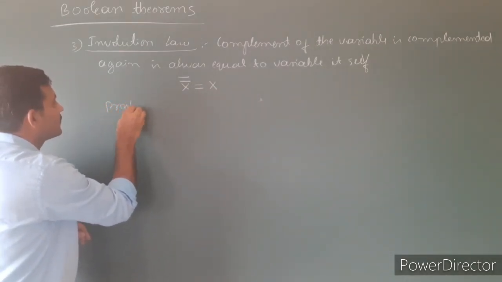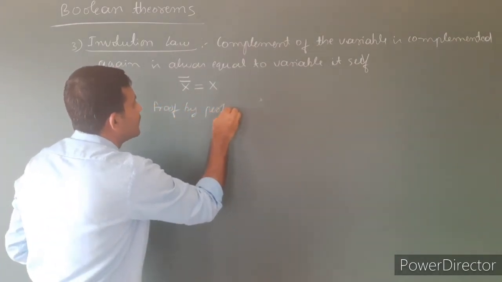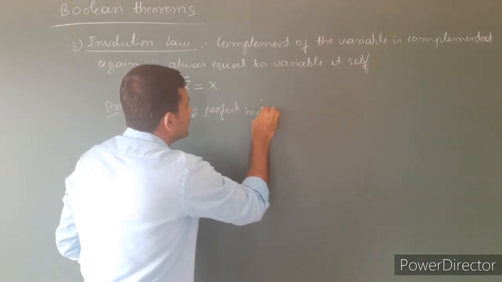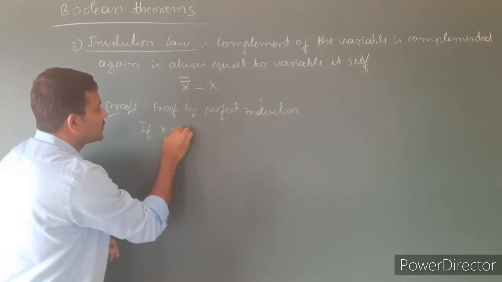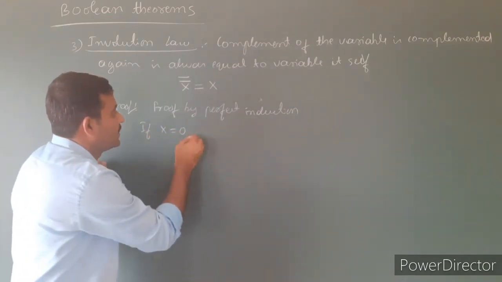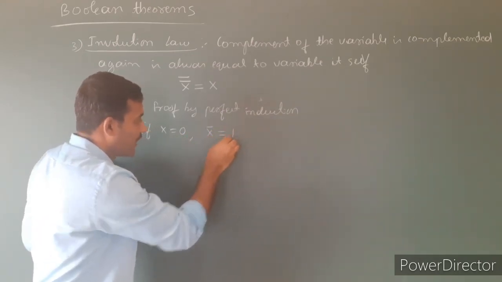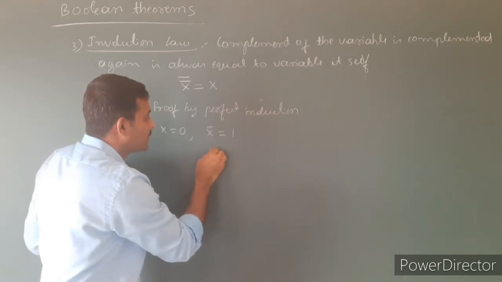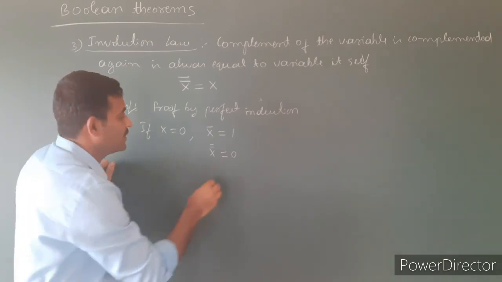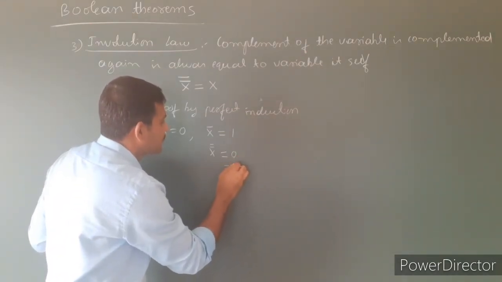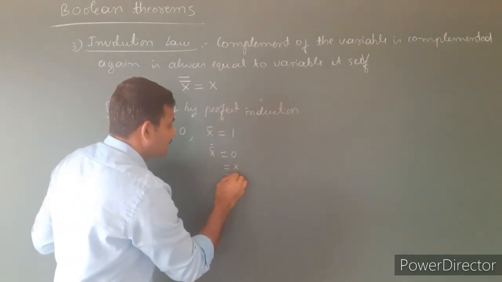Consider the proof by perfect induction. If x is equal to 0, that is the first case. What is the value of x bar? If x equals 0, x bar is equal to 1. If x bar equals 1, what is the value of x double bar? It is equal to 0, which is equal to x. That is the right hand side.